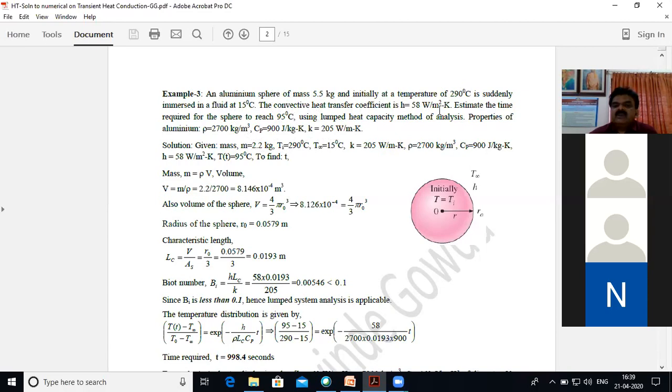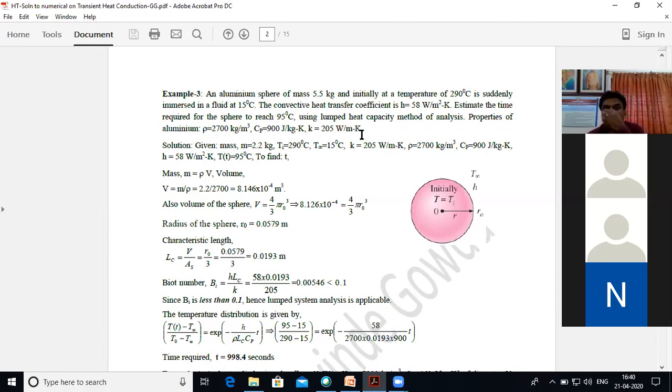The convective heat transfer coefficient h is 58 watt per meter square degree Kelvin. We are asked to calculate the time required for the sphere to reach 95 degrees centigrade. So when T of t is 95 degrees centigrade, what is the time required?